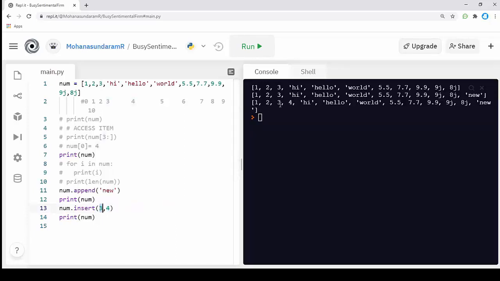Okay, it will be 0, 1, 2 and 3. At the index position of 3, I add the value of 4. This way we can add a particular single value to a list at a particular position. Make sure you know the difference between append and insert. Append will insert a single value at the end of the list, but the insert function will insert a value at a particular index that you specify. Both of them add a new value to a list, but append only adds the value at the end of the list, while insert will add at any position you want.